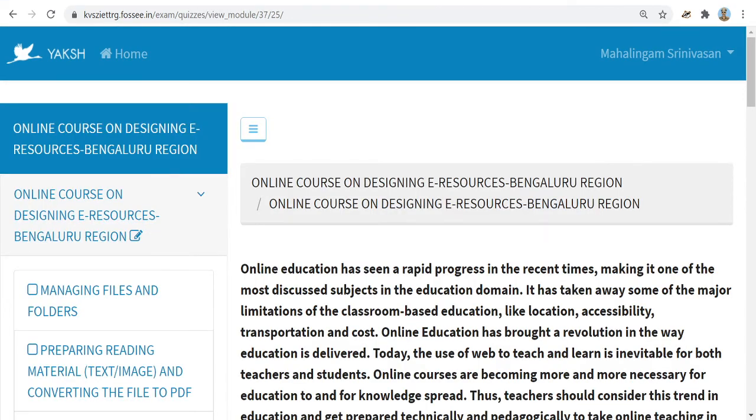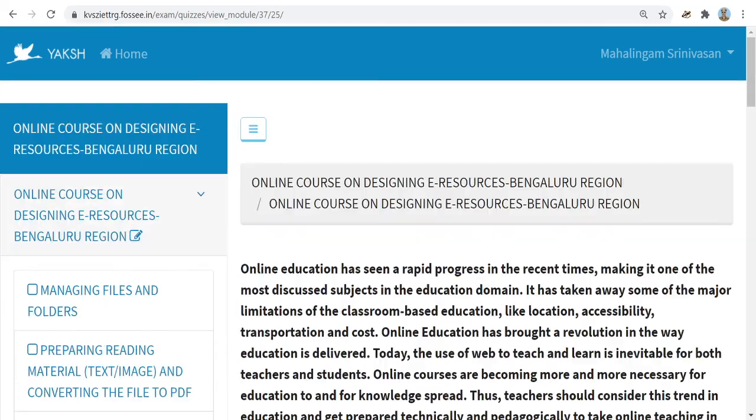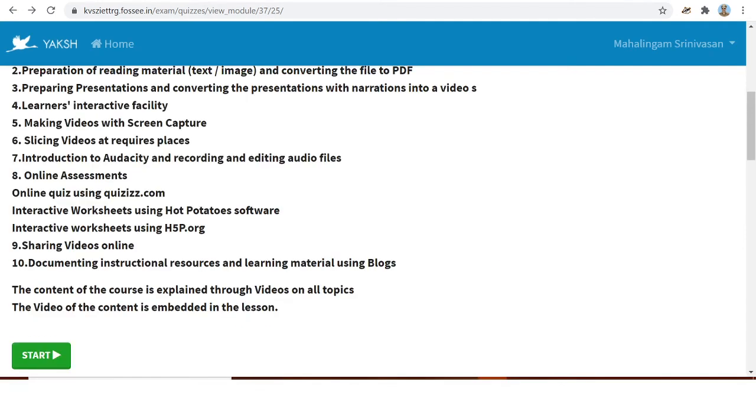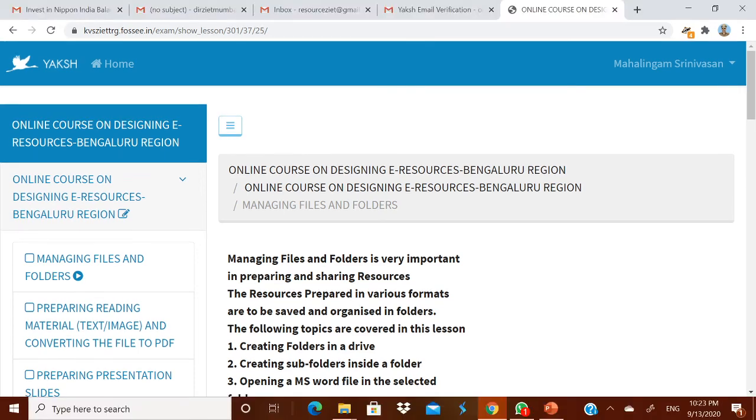In this course, the lessons are given in order on the left side, one below the other. This is the introduction given. Now, by clicking this icon, you can make it into a full page. There is some introduction given, read it, and then click start to enter the lessons. Now you can see lesson number 1, managing files and folders.